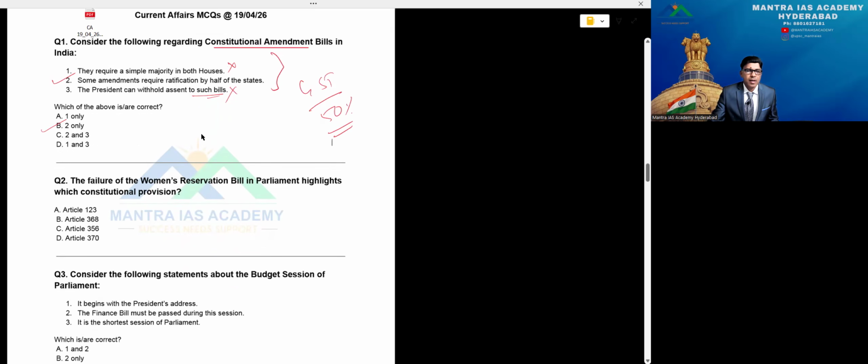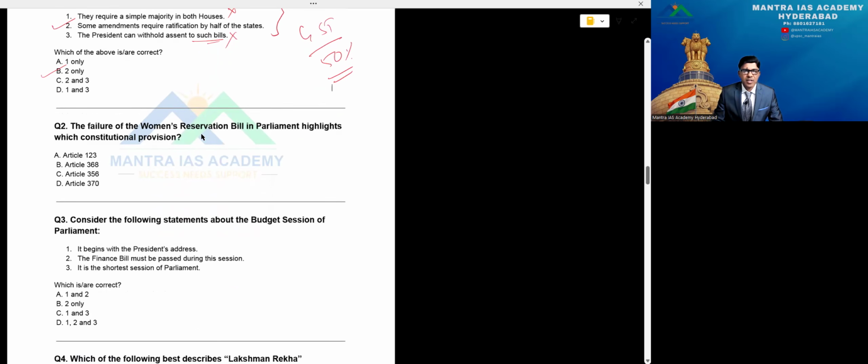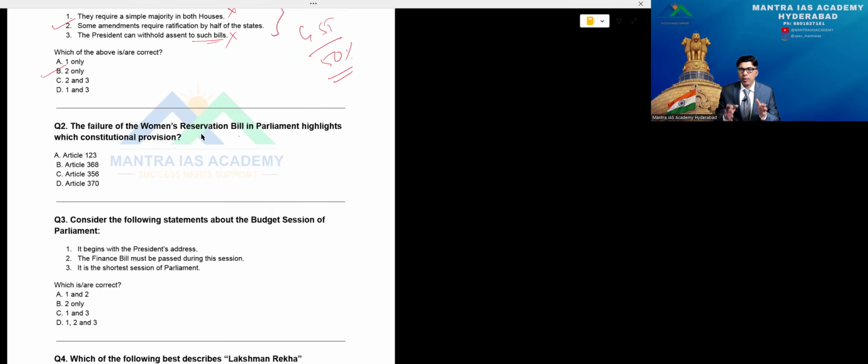Second question: the failure of the women's reservation bill in Parliament highlights which constitutional provision? Beta, the options are simple majority, special majority, and special majority by ratification under Article 368. So in that case, the same thing is here. It is in the case of Article 368, beta.